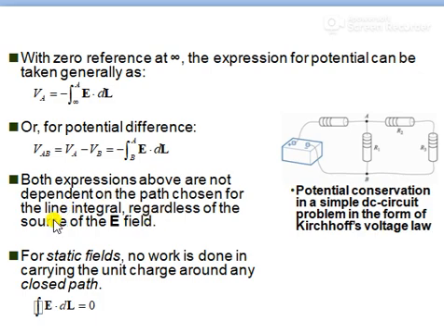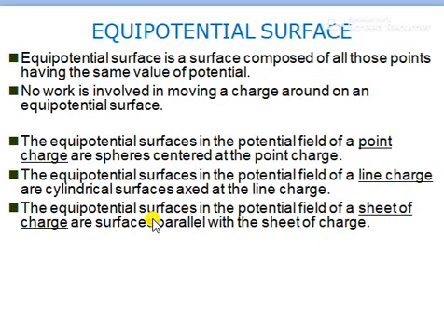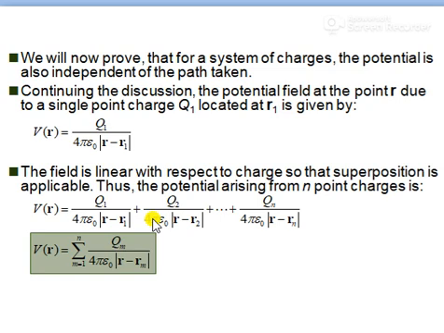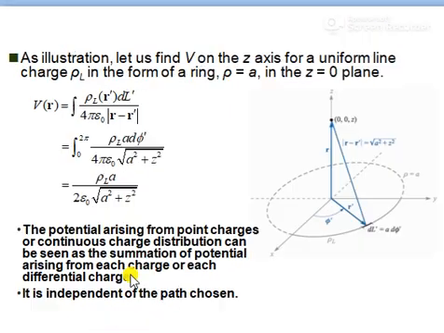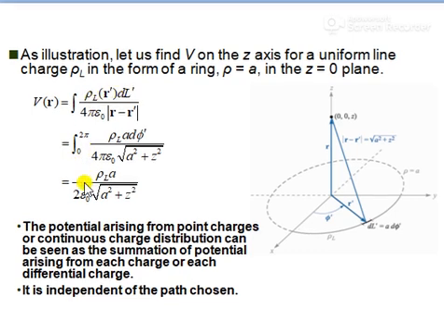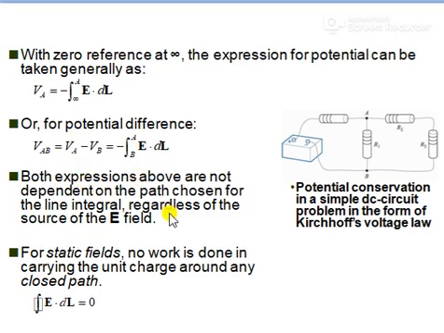So this is about what we have discussed in this section, that is we have discussed the equipotential surfaces, and we have discussed how this potential can be evaluated if we have several point charges, and also we have evaluated the potential field due to a system of charges. That is nothing but due to a volume charge distribution. One is volume charge distribution, one is the line charge distribution, one more is the surface charge distribution. And also we have seen one illustration of line charge, evaluation of potential due to line charge, and also we have seen the concept of the conservative field.